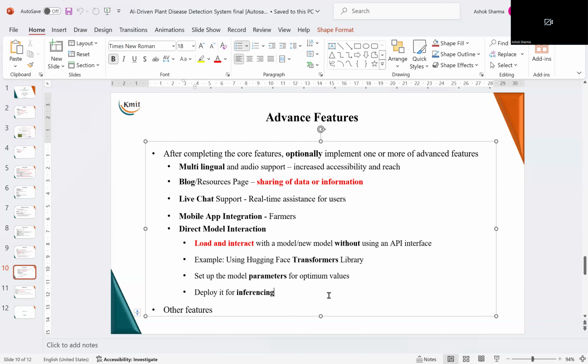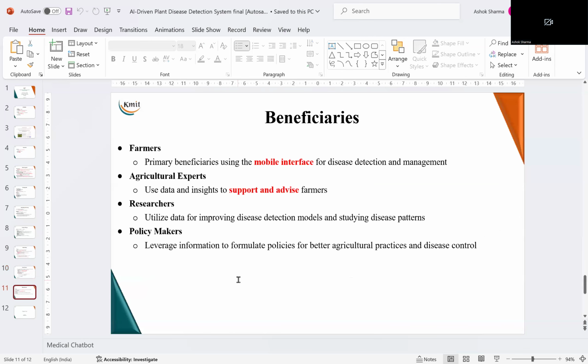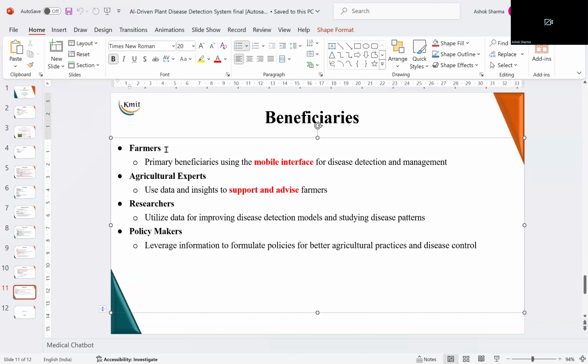So that is the complete picture which I have given to you. The mandatory part is there and the advanced features part is there. Those who want to do the advanced features, it is optional, but it will be beneficial if you can do both of them. Now, before concluding, I will also talk about who will be the beneficiaries of this system. Now, we have seen that the agricultural scientists are going to use the present project and as it has been developed till now, what has been done will benefit the agricultural scientists, and only indirectly farmers will benefit from it. Now, we also mentioned that if you make a mobile interface, farmers can use the project directly.